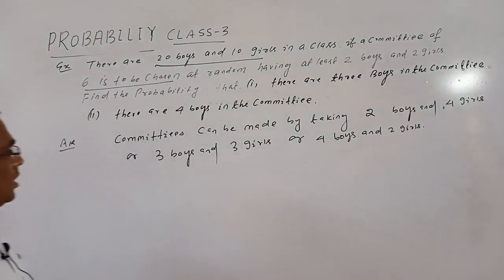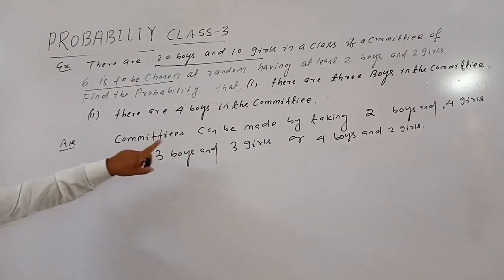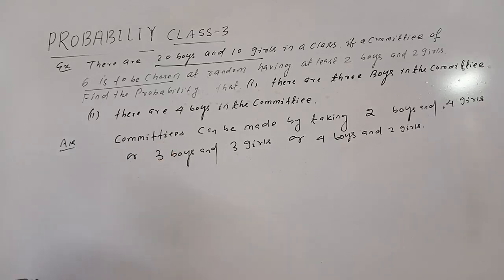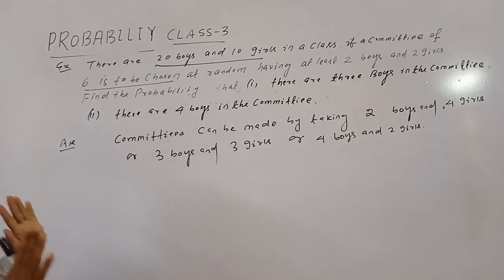A committee can be made by taking 2 boys and 4 girls, or 3 boys and 3 girls, or 4 boys and 2 girls, because that committee consists of 6 members, having at least 2 boys and 2 girls. So the committee can be made in the following cases.